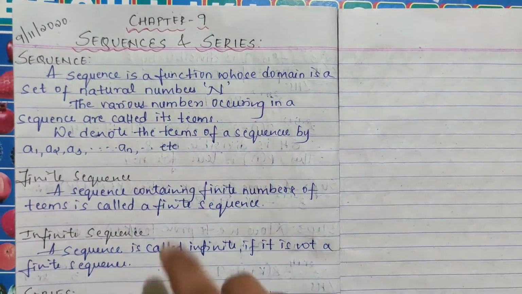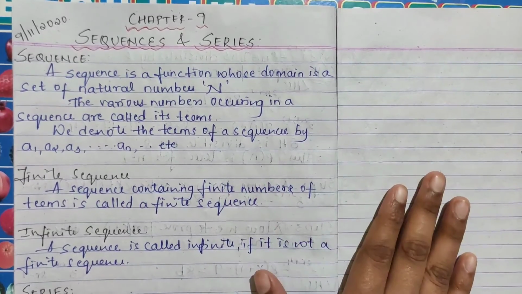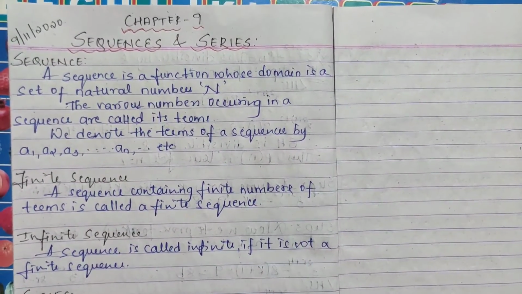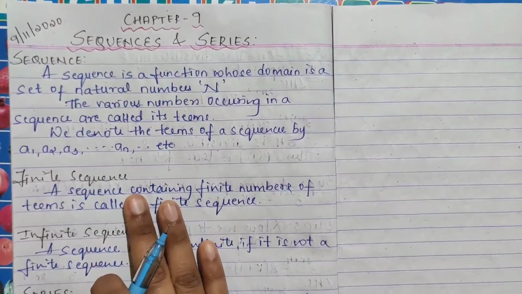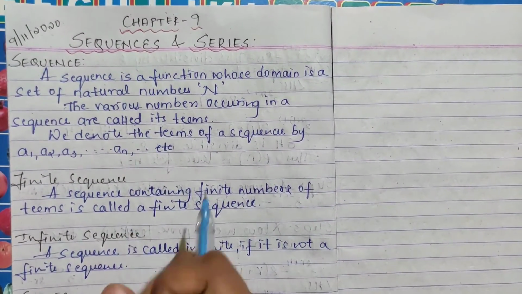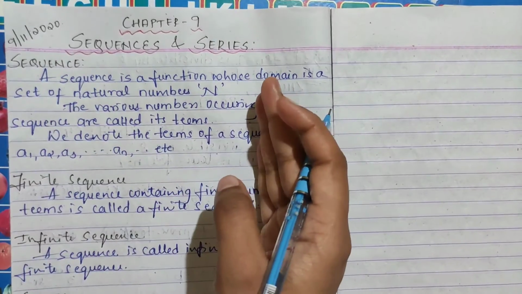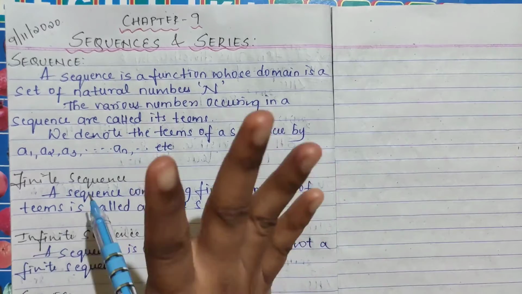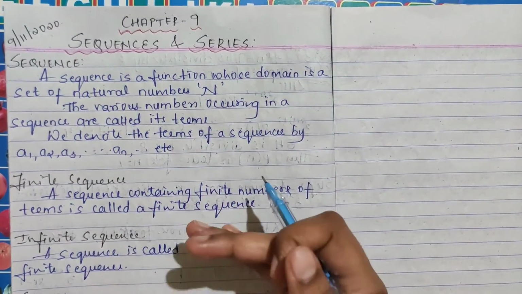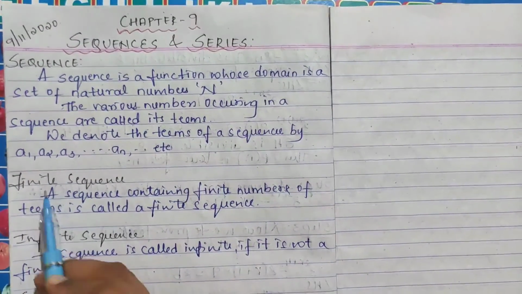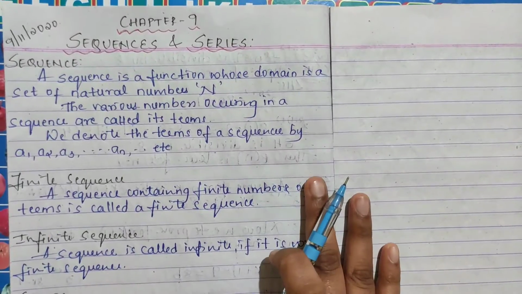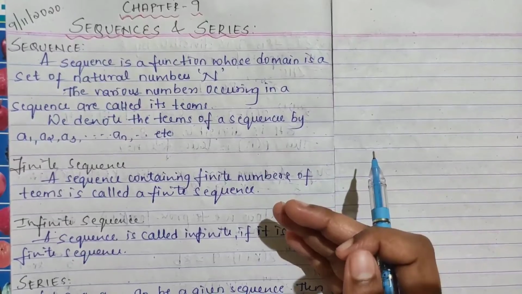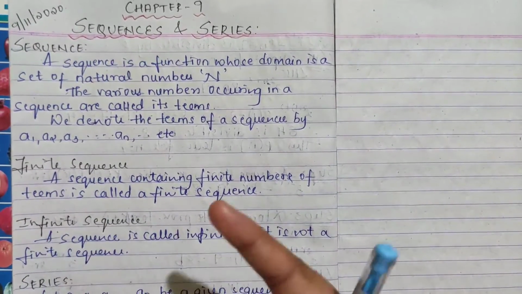So write it all down. It is in definition form, whatever I have said. Your finite sequence: finite means countable, right? If you have 1 to 5, you can count, 1 2 3 4 5, it is 5 terms, so it is countable. Countable means finite. Infinite means it is not countable. 1 to infinity, can you count? No, right? Such sequences are called infinite sequences.